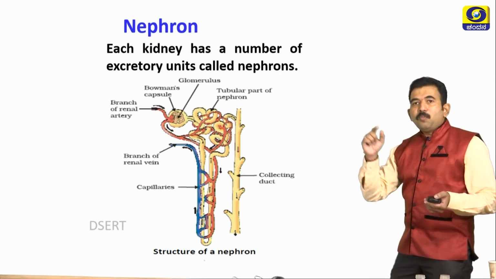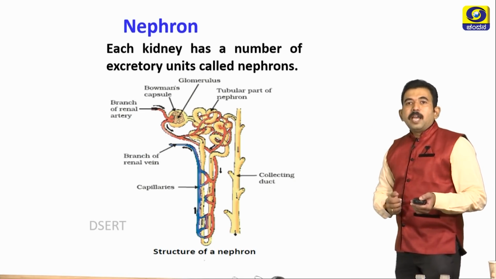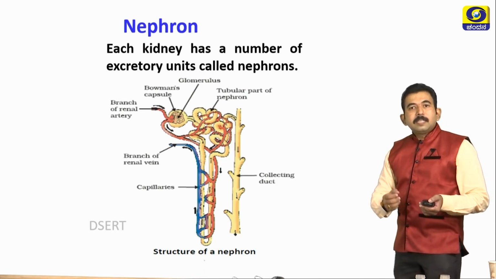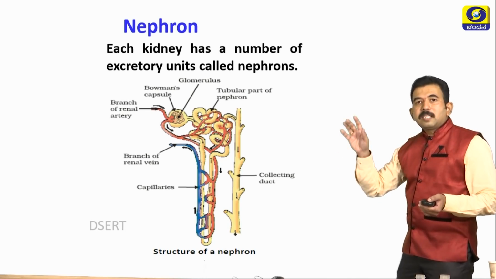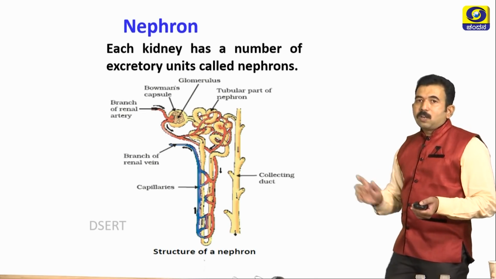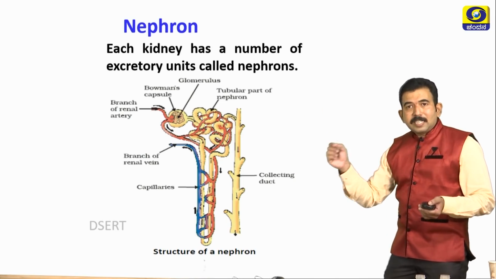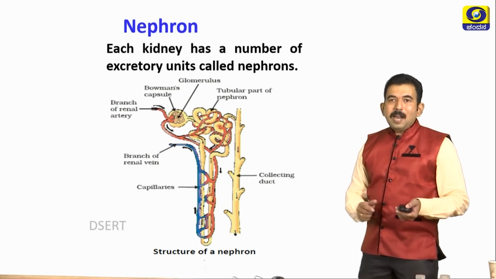The capillaries surrounding the tubular part absorb the essential materials such as glucose, amino acids, proteins and water, and the remaining waste materials remain in the tubular part and reach the collecting duct. The collecting duct is connected to the ureter and the ureter is connected to the urinary bladder.